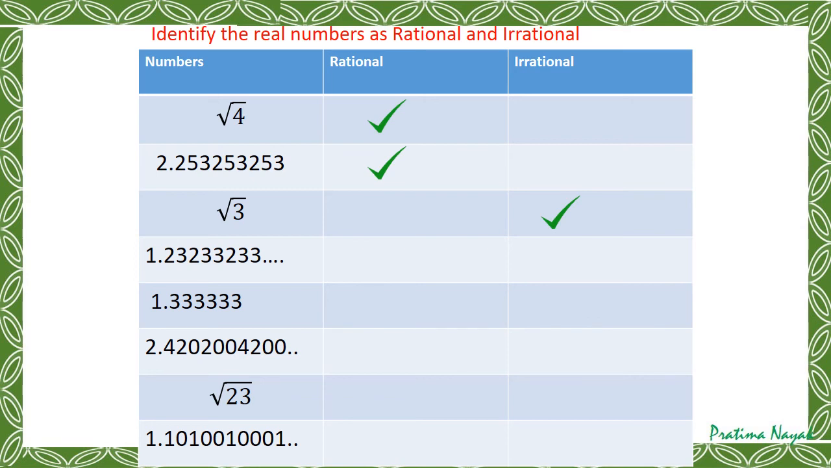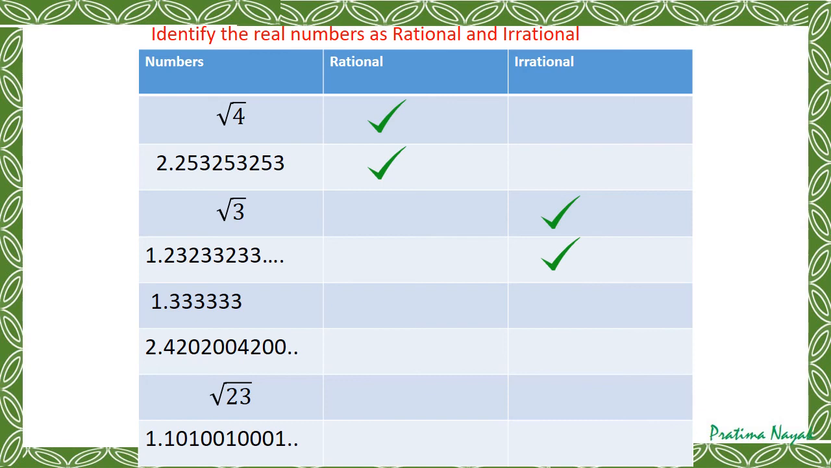Next, 1.23233233... Is it terminating? No, it is not terminating. How do you know? Because there are many dots after it, that means it is continuing. Next, you have to see whether it is repeating. See, 2, 3, 2, 3, but again there is another 2, then 3, 2, again 3, 3. That means it is not recurring, not repeating. So it will be an irrational number.